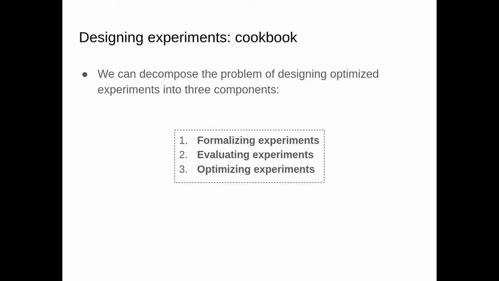Although computational problems that arise in experimental design can be quite challenging, the conceptual cookbook is actually quite simple. We can decompose the problem of designing optimized experiments into three steps. First one is to formalize the experiment. The second one is to find a way of evaluating experiments, or in other words, to calculate their expected utility. And the third one is to optimize them. So in other words, to search for the experiment that maximizes expected utility.